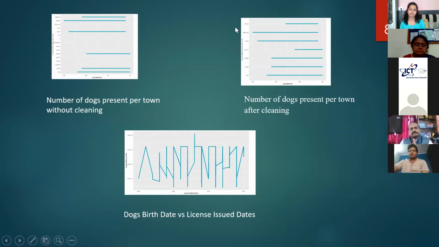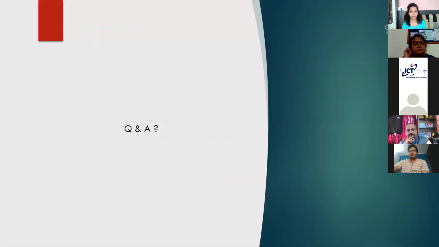I haven't used any PCA activity. It was just simply checking and finding the correlation and mapping to the correct value. In the same way, there was no way of implementing the relation between the birth date and issue date. Why? Because it was a different data type rather than a timestamp data type. So by implementing our algorithm, we changed the values according to the column, and we received this particular map. So that's all that we have done for this effective knowledge discovery.